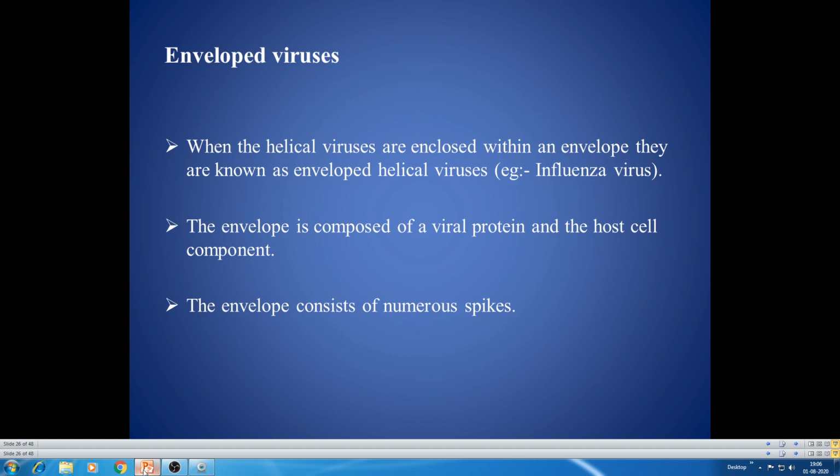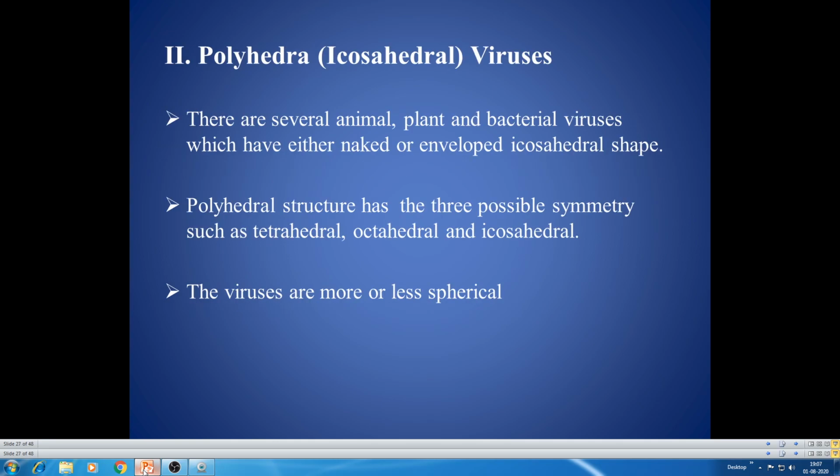The envelope is composed of viral protein and host cell components. The envelope consists of numerous spikes. We have seen this in the case of coronavirus. You can see numerous spikes on the outer envelope. And in the case of HIV also, you can see numerous spikes around the outer covering. That is enveloped viruses.